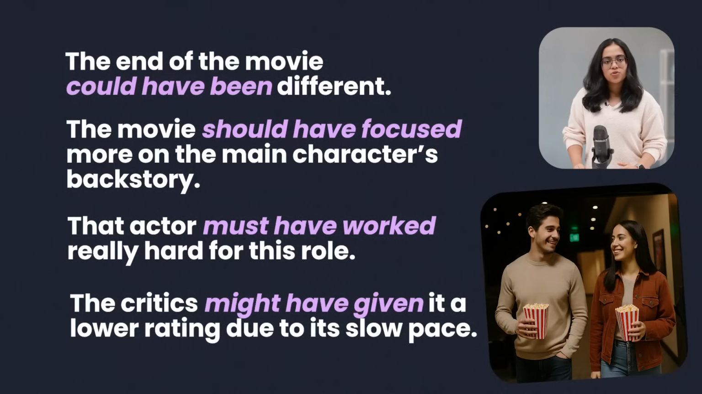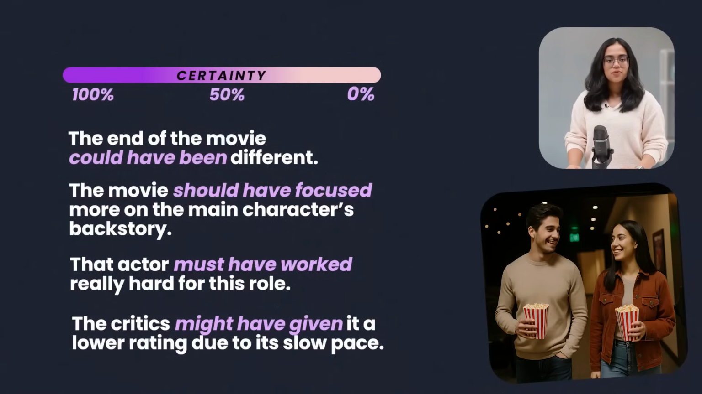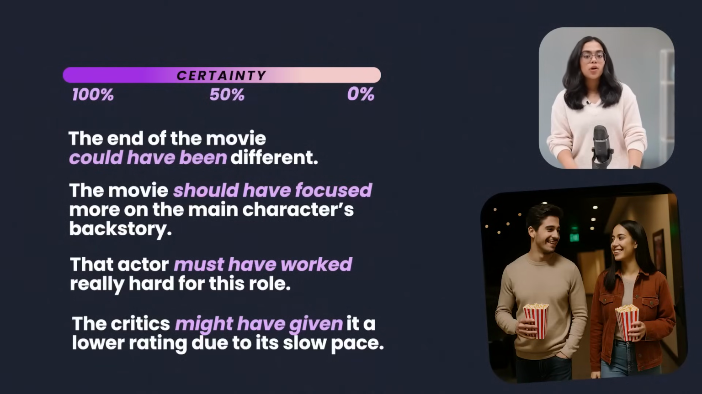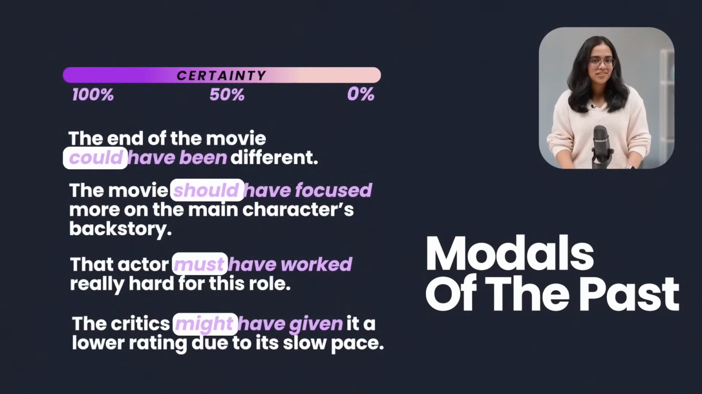Now, if you're using such phrases, you're already using modal verbs in the past. All these phrases talk about what happened in the past, but most importantly, they tell us how certain something was in the past. These are all called modals of the past. If you look at these sentences, could, should, must, might, these are all modal verbs.